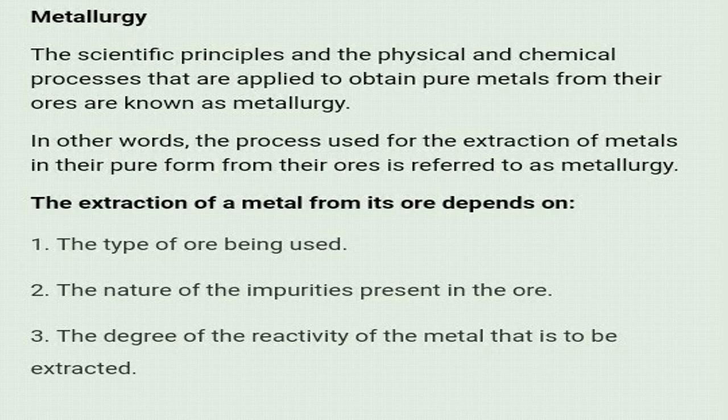So with less labor, we can remove the metal. That means the nature of the metal is also very important. Factor number 1, which ore we are using. Factor number 2, what type of impurities are there with the ore. Factor number 3, what is the nature of the metal. All these 3 points are checked, then you go for the suitable method.